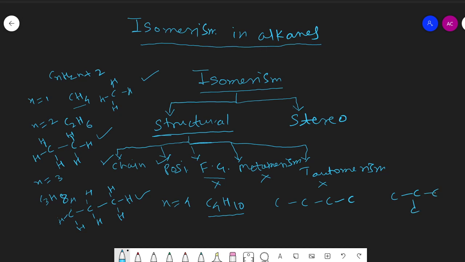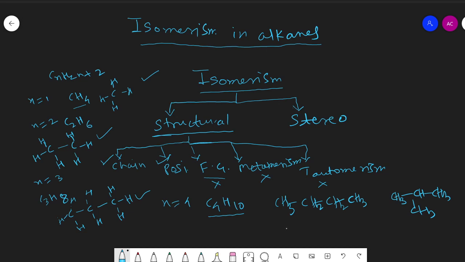Both are C4, but here there are 4 carbon atoms in the longest chain, and here 3 carbon atoms are in the longest chain and one is in branching. The condensed formulas are CH3CH2CH2CH3 and CH3CH(CH3)CH3.